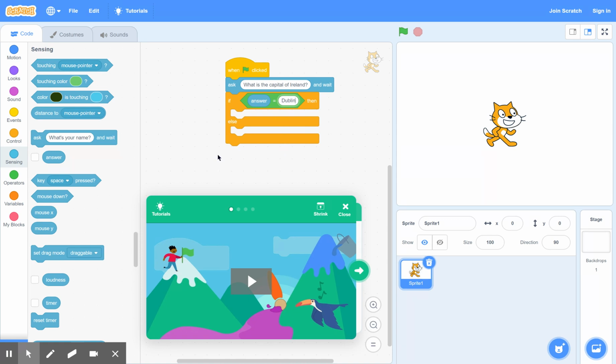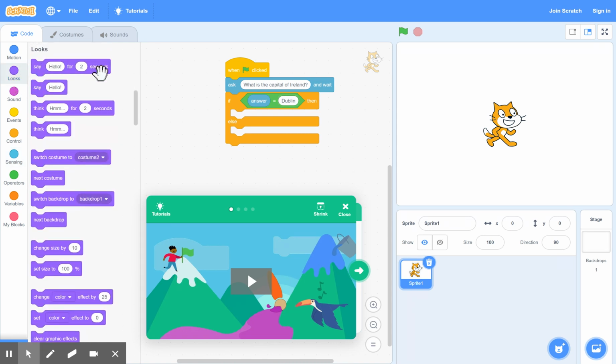What we want to happen if the answer is correct? Well, then maybe say something that the answer is correct. Go under looks here and just say correct, for example. So change that to correct. Now, otherwise, if the person doesn't enter the word Dublin, we have to say something else. So maybe wrong answer. Try again.